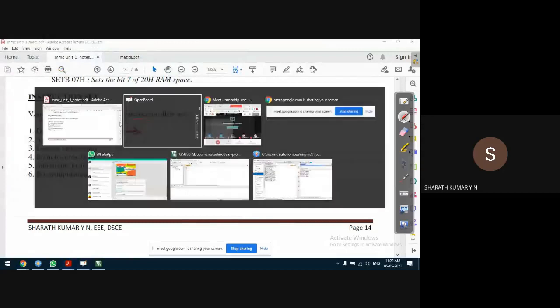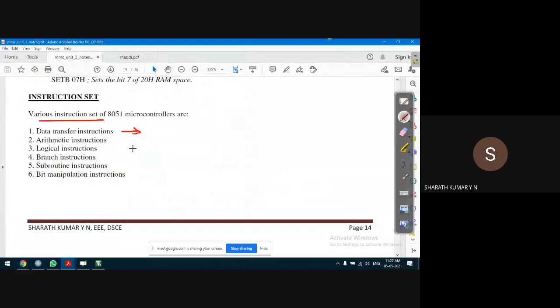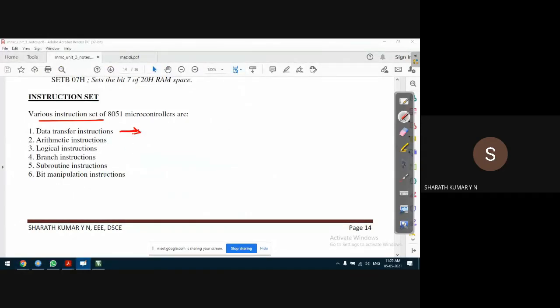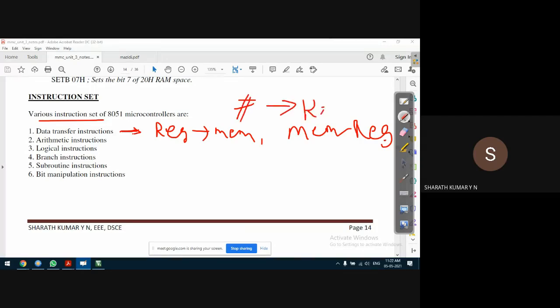It may be from register to memory location, or vice versa, that is memory to register, or from direct data into register or memory locations. That is data transfer instructions.